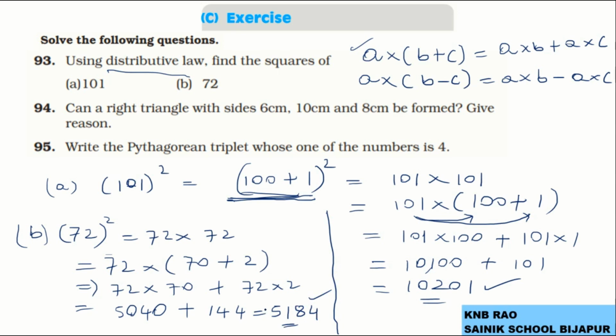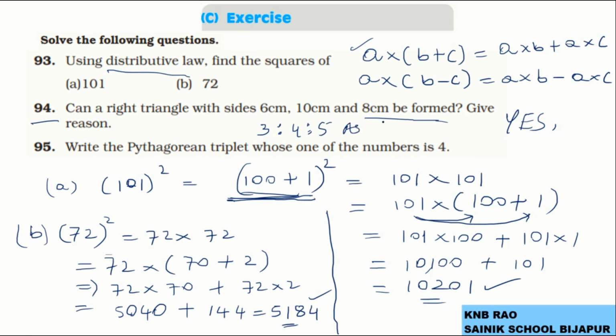Next, let us solve question number 94. Can a right triangle with the sides 6 cm, 10 cm and 8 cm be formed? Yes, first of all I say yes. Why? Because you watch the ratio. The ratio gives you 3:4:5, which is a Pythagorean triplet. It is because of that reason I say, as the sides of this right angle triangle form a Pythagorean triplet. Okay, that is the reason.